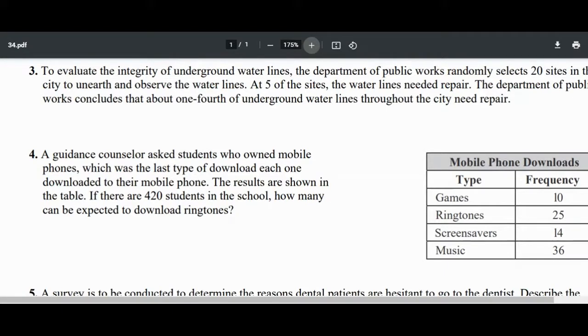Yes, this is going to be a valid conclusion. It's a random sample, right? And it's unbiased because they picked 20 random sites and they observed them. So it wasn't like they picked the north side of town or the south side of town. They picked 20 random places. So that would be a valid conclusion.